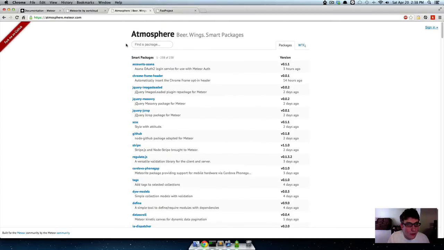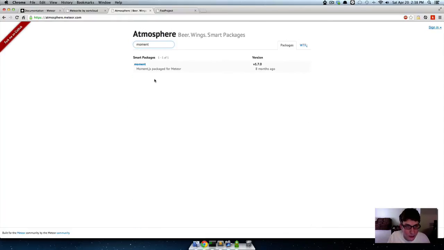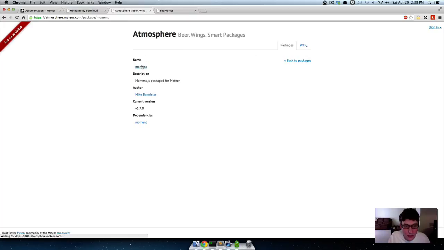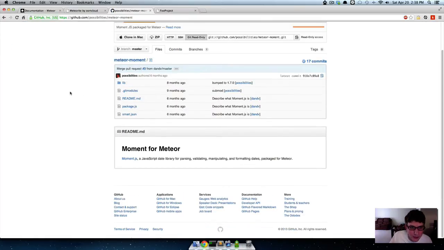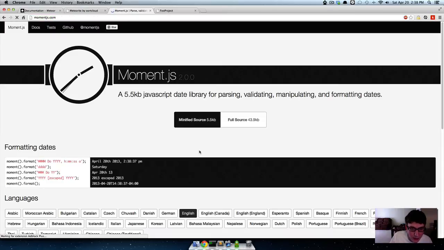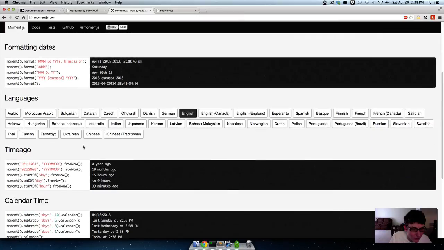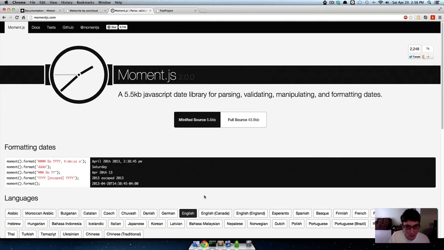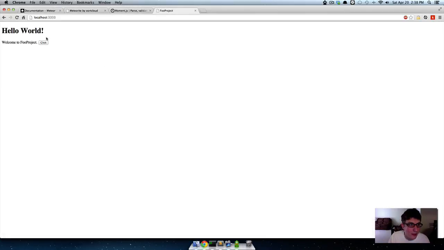If we go over here to Atmosphere, there's a really easy to use package called Moment.js. It helps you get timestamps, or helps format timestamps into really nice looking stuff. So let's say that we've got a date in our foo project and we wanted to show it.